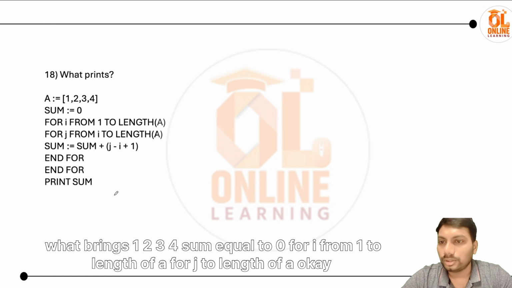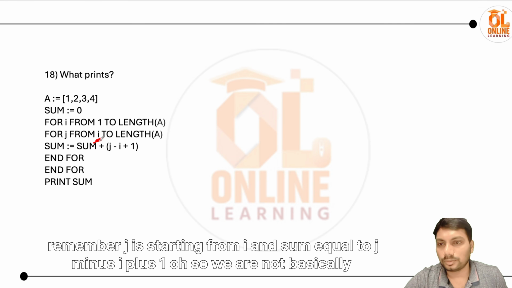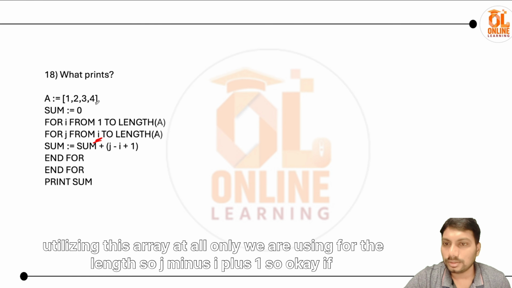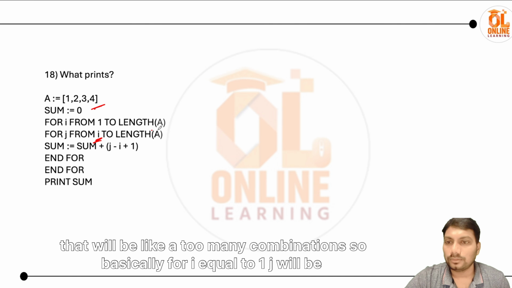What prints? 1 2 3 4. sum equal 0, for I from 1 to length of A, for j to length of A. Okay, remember j is starting from I, and sum equal to j minus I plus 1. Oh, so we are not basically utilizing this array at all, only we are using it for the length. So j minus I plus 1. So okay, that will be like too many combinations.